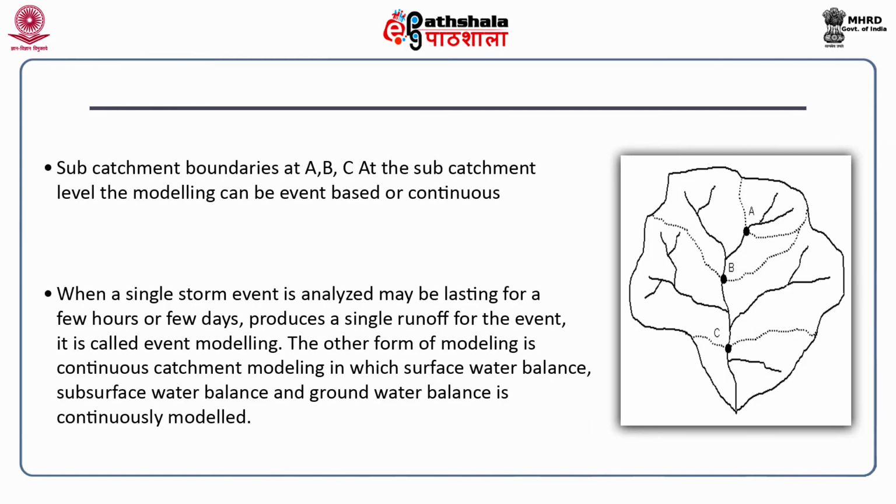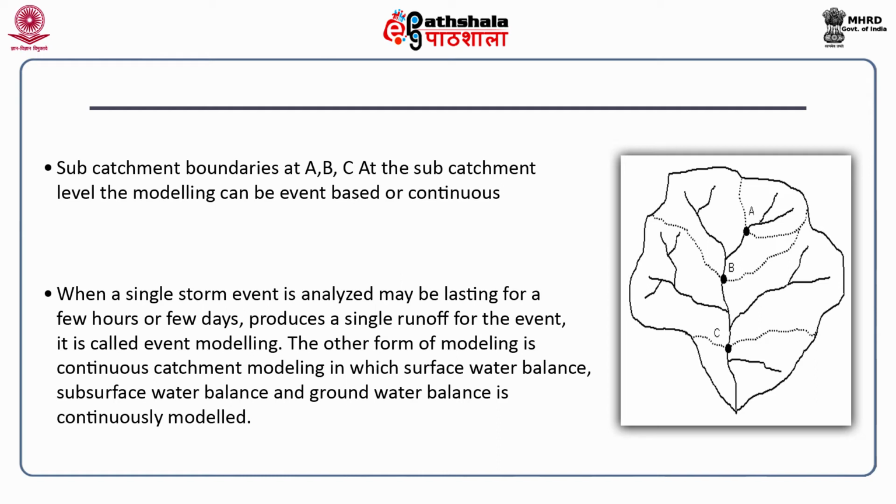Now, in this case, what you see on this slide is that a catchment has 3 sub catchments: catchment A, catchment B, and catchment C. This is just to tell you that even at sub catchment level, the modeling can be event based or continuous.